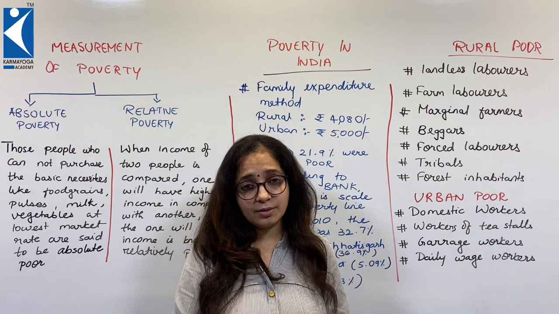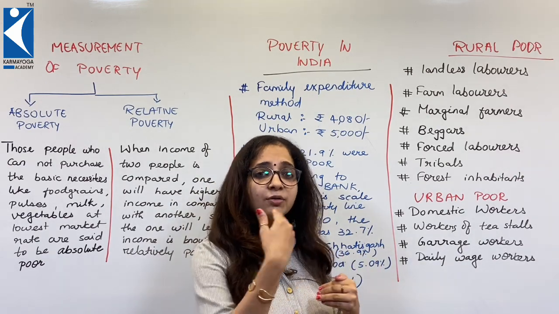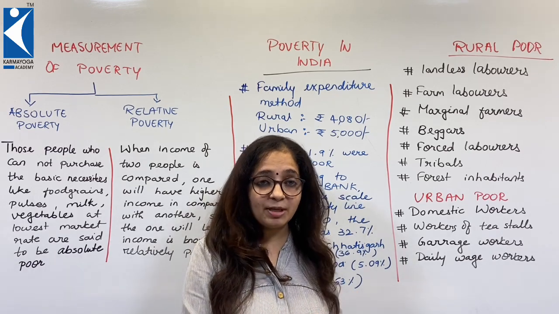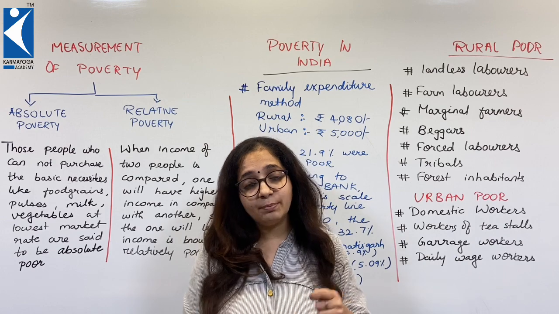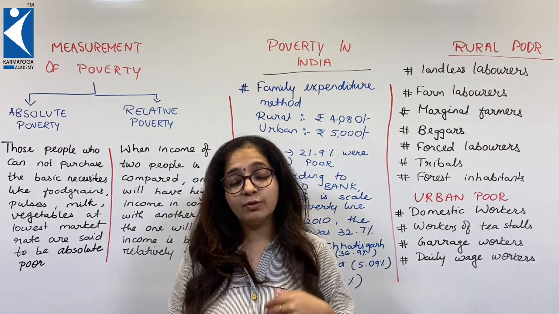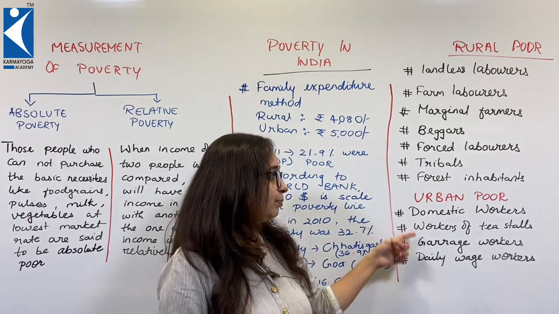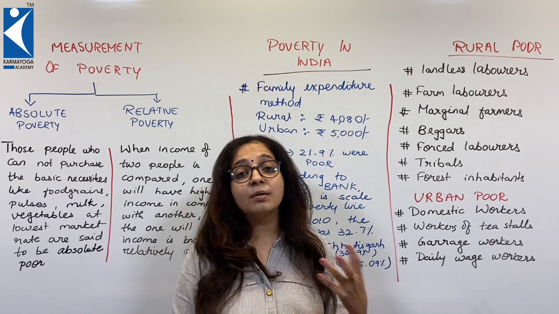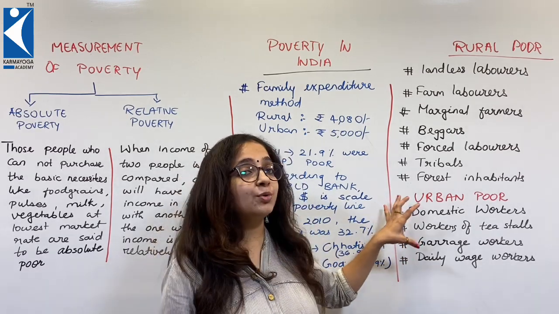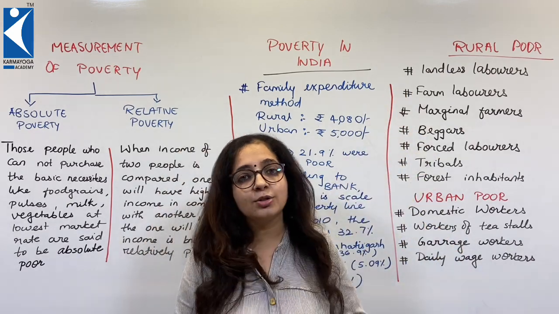And daily wage workers. Today I have work, I have got paid. Tomorrow I have again got to find new work. I might get work, I might not get work. So they are daily wage workers. They get paid daily without certainty whether they will get work the next day, the day after, or the next month. So these are the type of people whom we can say are urban poor because their profession, their work is related to the city area, and these people, their profession, their work is related to the village area.